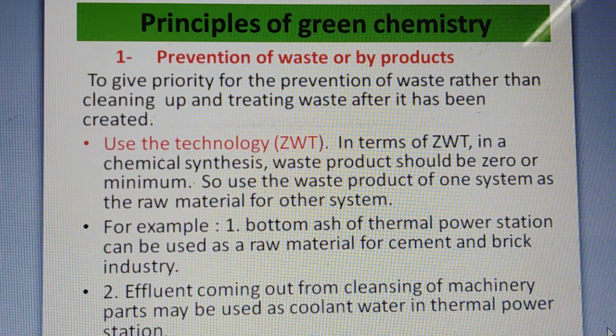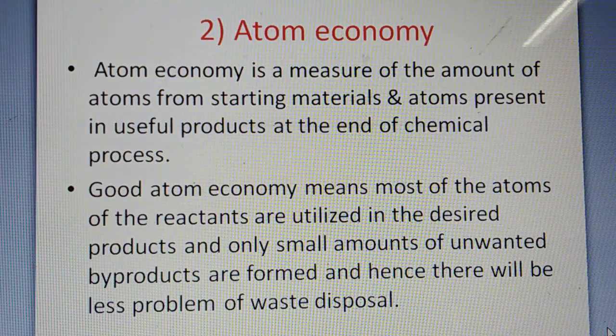For example, bottom ash of a thermal power station can be used as a raw material for cement and brick industries. Effluent coming out from cleaning of machinery parts may be used as coolant water in a thermal power station. So in ZWT, the waste product of one system we utilize or reutilize as a raw material for another system. So this is one method for prevention of waste products or byproducts.